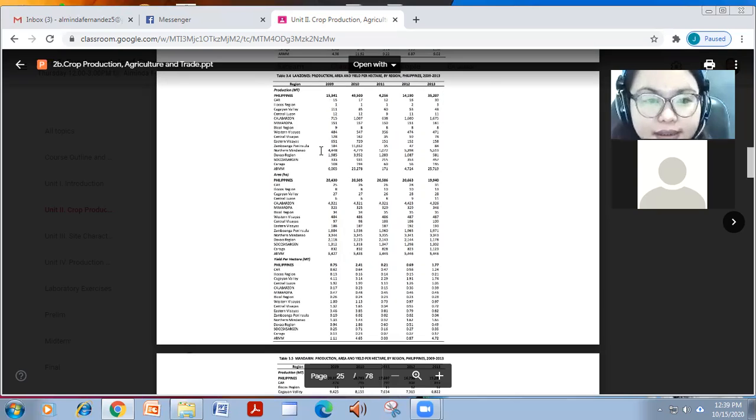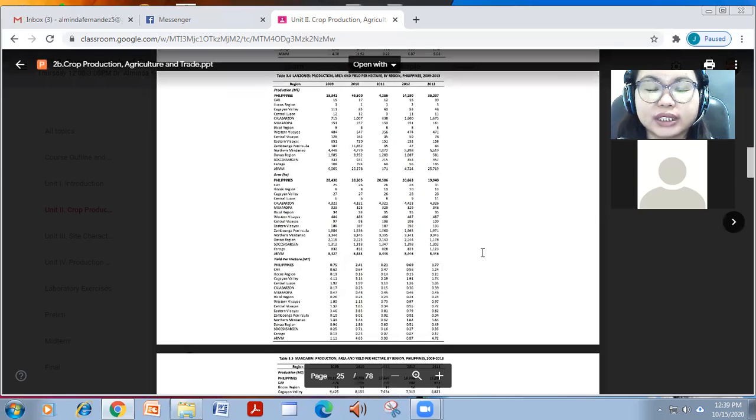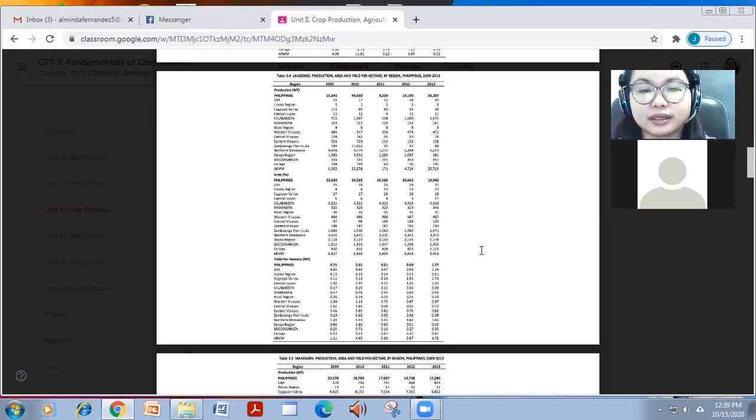And the highest production is etong ARM sa lanzones. In terms of area, most probably yung ARM pa din ang highest, and then followed by Calabarzon. But the yield is just ranging about 1.77, no? So it increased from 2009 to 2013.